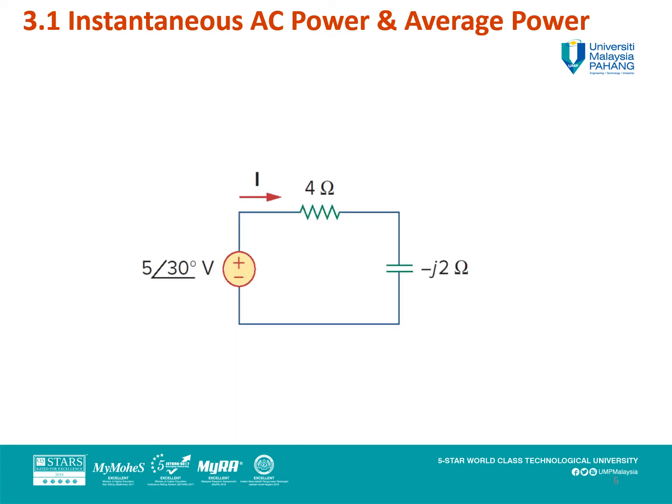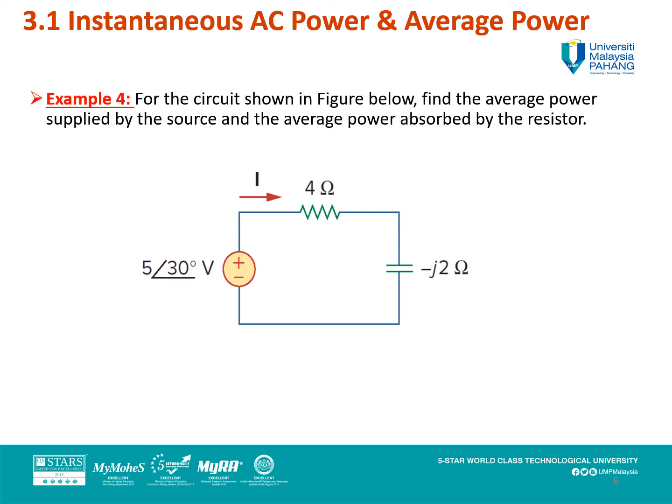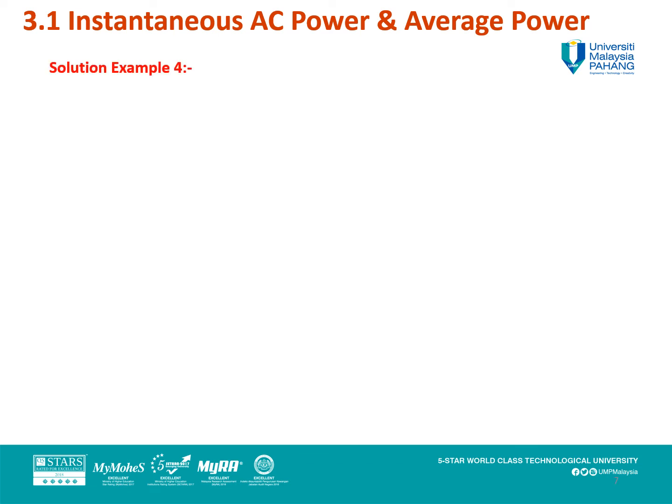Okay, for example 4, given to you is a very simple series circuit. Here the question asks you to determine the average power supplied by the source, and the average power absorbed by the resistor. Two different terms: average power supplied by the source and average power absorbed by the resistor. How to solve? It's given to you, the series circuit here.